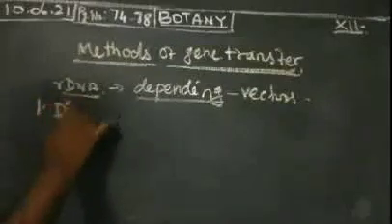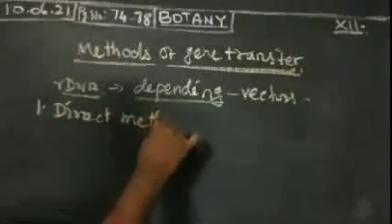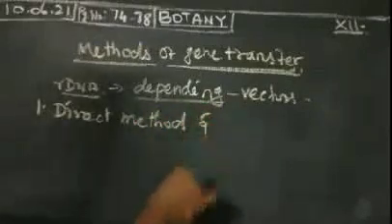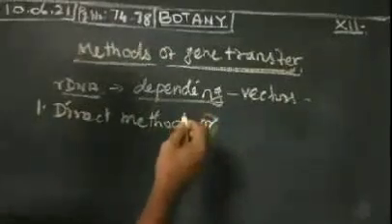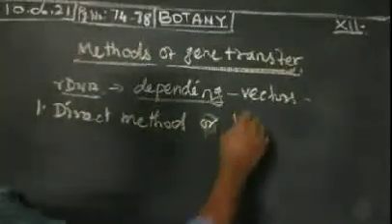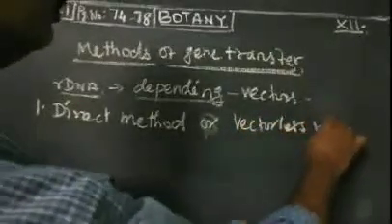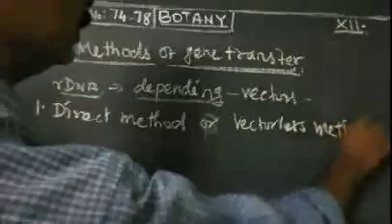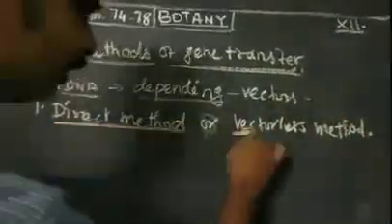First one, direct method, or otherwise vectorless methods of gene transfer. Here you can see direct method or vectorless.